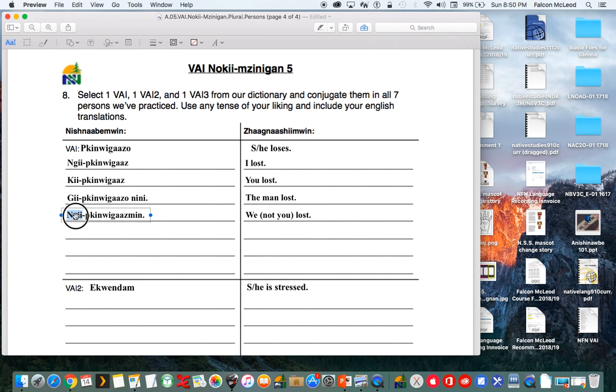Now we can pretty much write the exact same thing here, but change that N sound to a G sound for the we inclusive. Again, 2 G sounds change to a K sound.